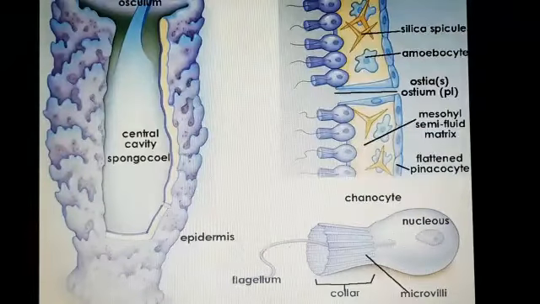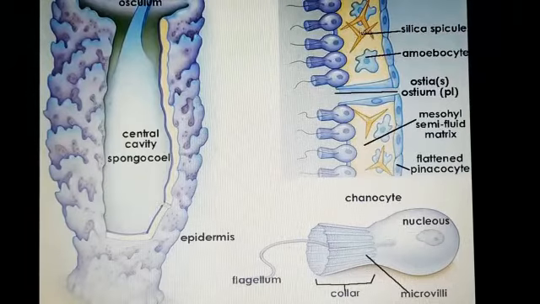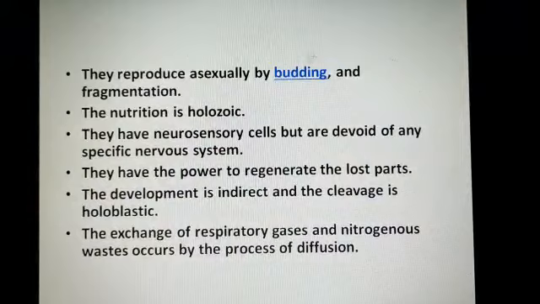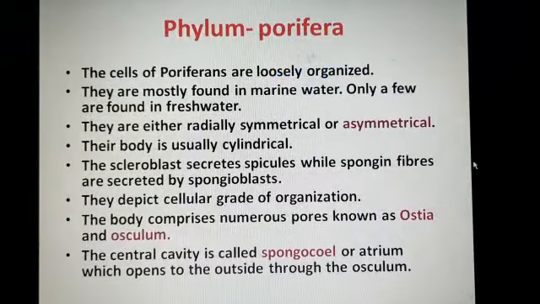Here you see the spicules. This one is the silica spicule. So student, these spicules are formed by scleroblasts. Okay, scleroblasts secrete spicules, while spongin fibers are secreted by spongioblasts. They depict a cellular grade of organization. They have a cellular level of organization.